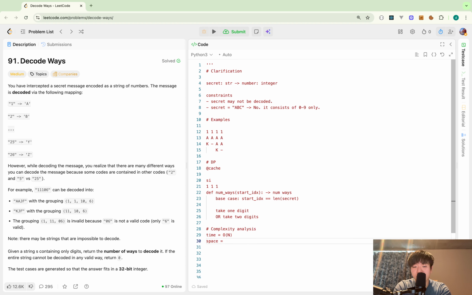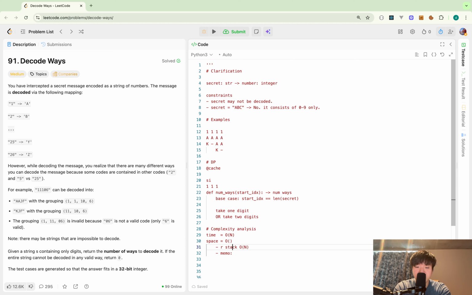For space complexity, I need the recursion stack and also the memo. The recursion stack could take O of n space. In the case where I take one character each time, the depth of the recursive function would be n.